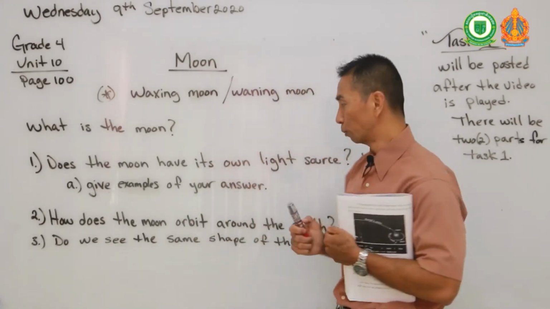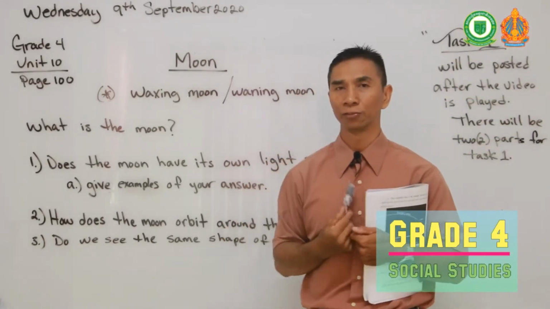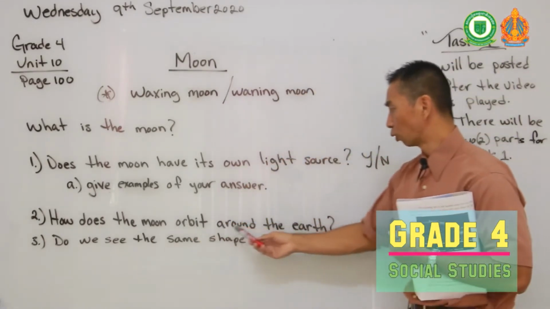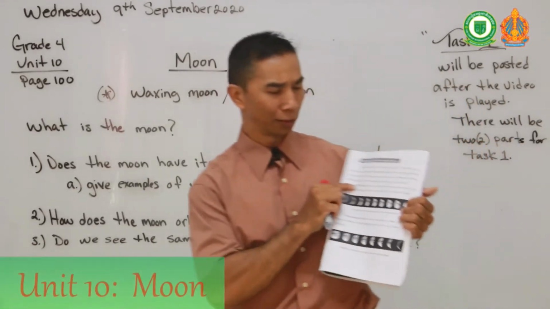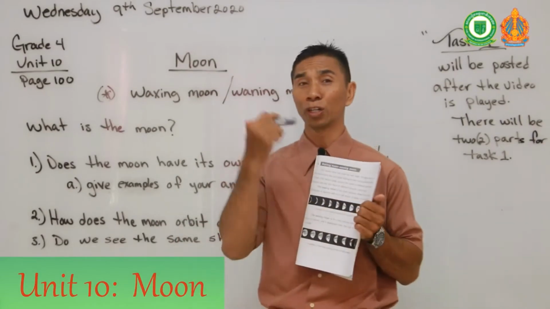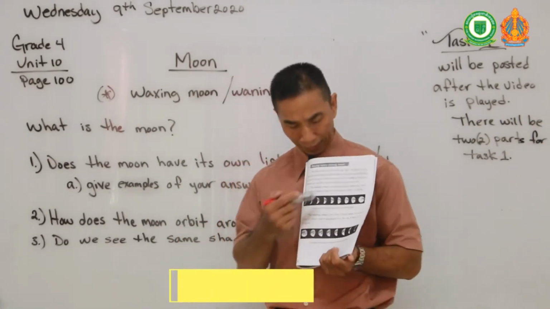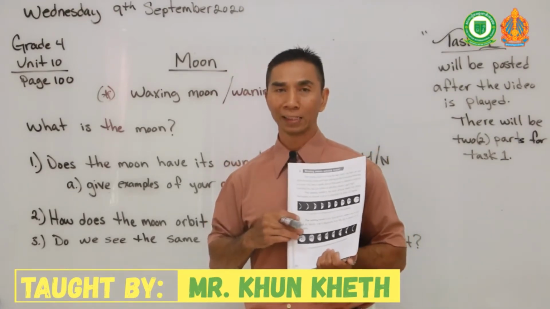So now for the moon, how long does the moon take to orbit around the Earth? And how does the moon orbit around the Earth? Again, if you read your text on page 100 at the top, it will tell you all that. Or you can do your own research. And you will come up with pretty much almost the same thing, but it will give you a more in-depth